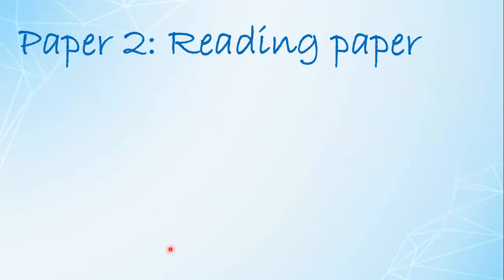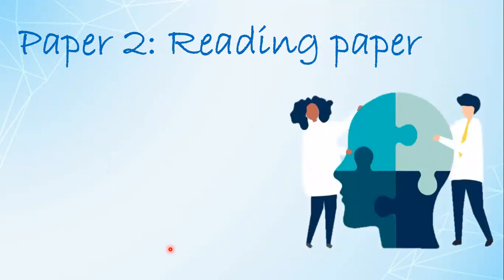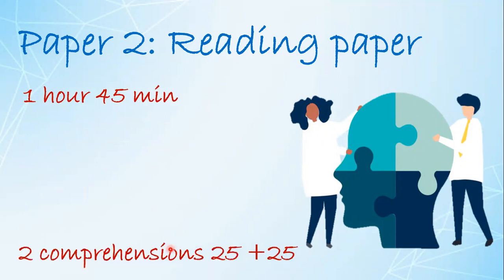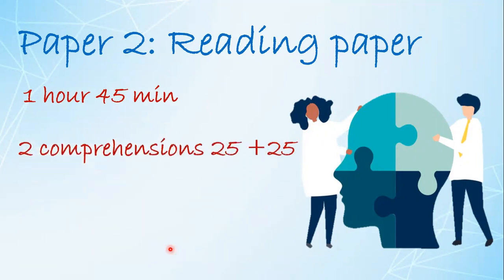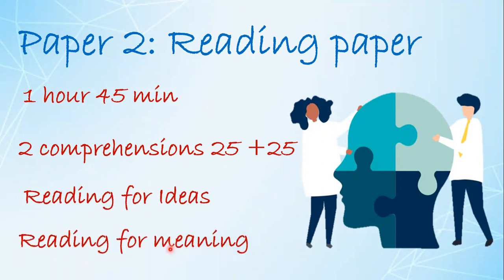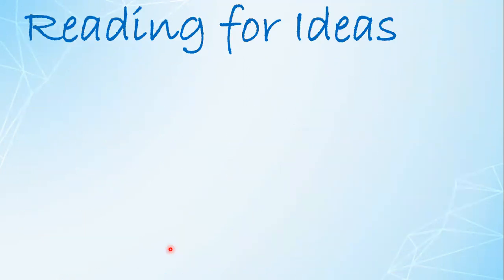When we talk about English paper 2, that is the reading paper, we must keep in mind that it is actually a 1 hour 45 minutes paper in which we have to attempt 2 comprehensions, 25 marks for each. The first comprehension is reading for ideas and the other comprehension is reading for meaning. But today I'm going to discuss reading for ideas for this particular paper and especially the last question of it.